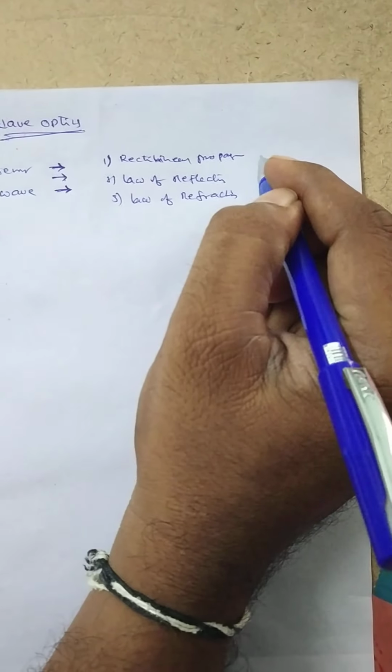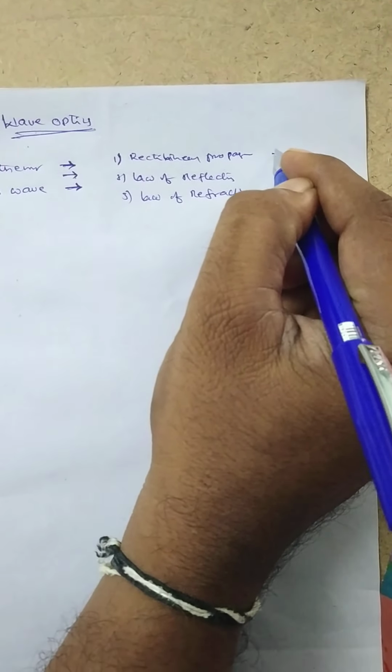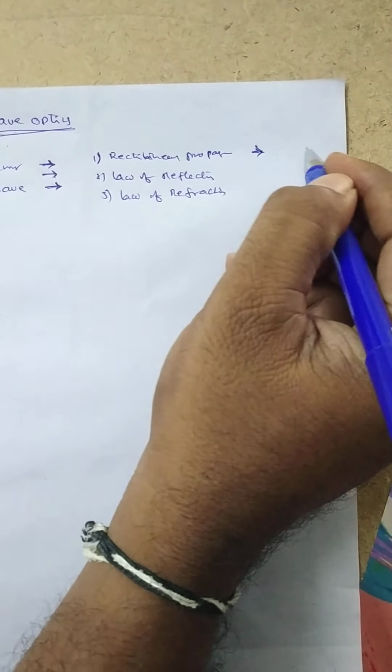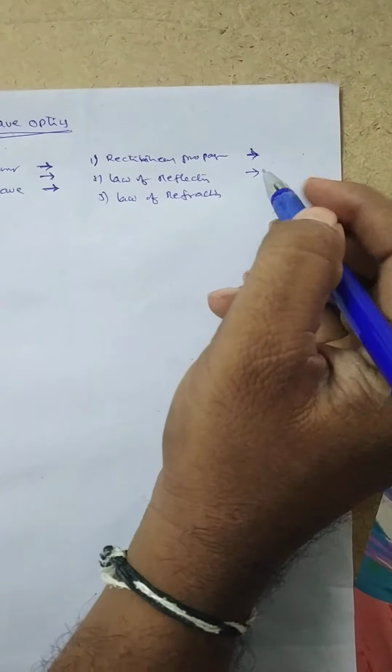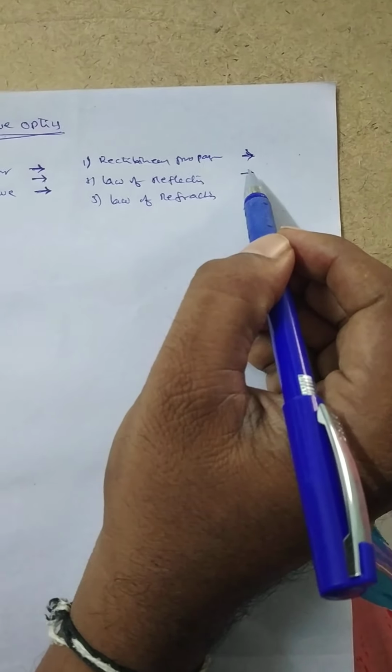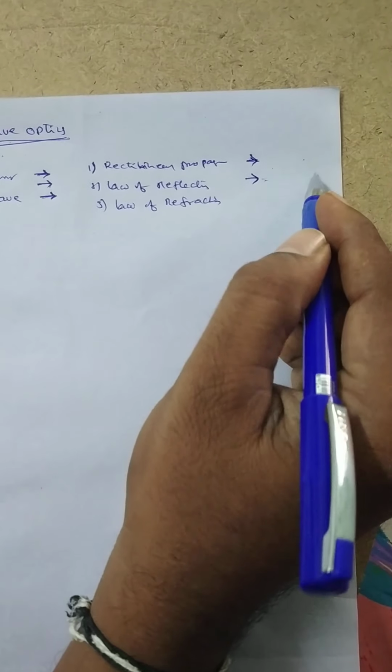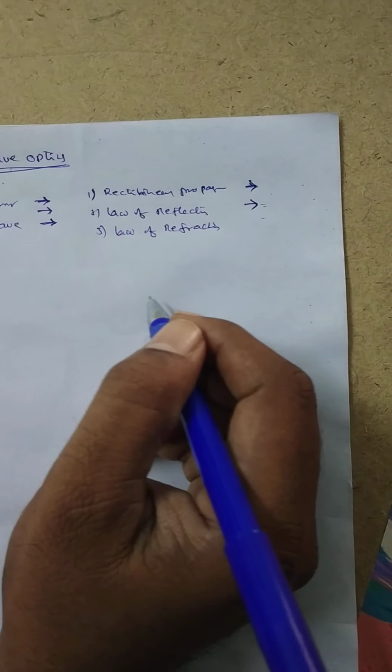And the same theory cannot explain how the velocity of light is more in denser medium than in rarer medium. Second one, this theory cannot explain the interference of light, diffraction of light, as well as polarization of light.